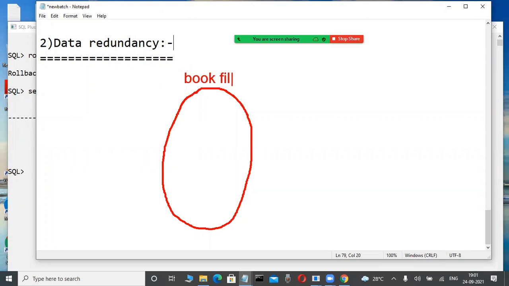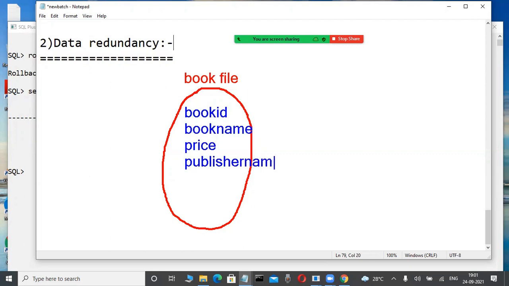Some program you are writing as a flat file programmer. In this book file, book file.txt, some data is there. For example, book ID is there. Again, book name is there. Again, price of the book, type of the book, some information is there. Again, publisher name is there. Publisher address is there, okay, name or ID or anything, address is there. So much information, data, is there in this file.